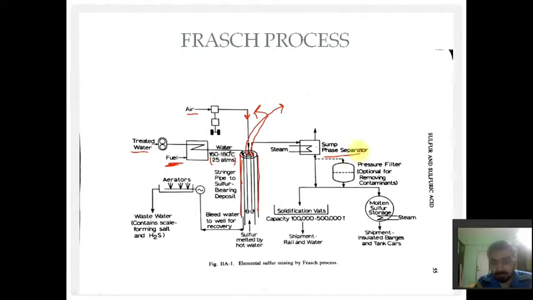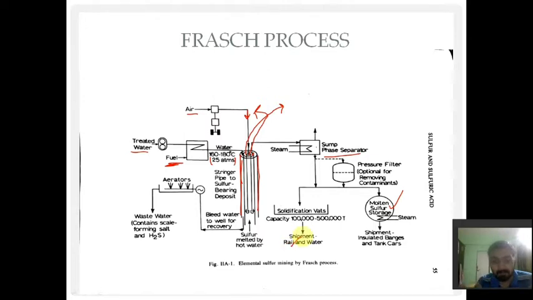So this is a phase separator using heating with the steam. Next we have an optional pressure filter. We can directly use the sulfur in molten form, or save it in molten storage, or directly solidify it and transfer it using a rail.